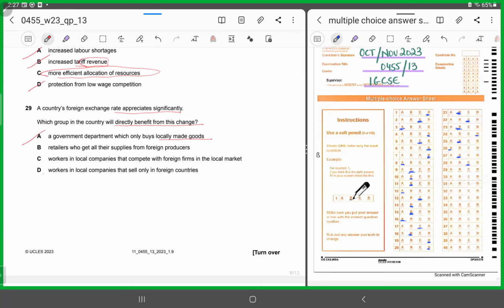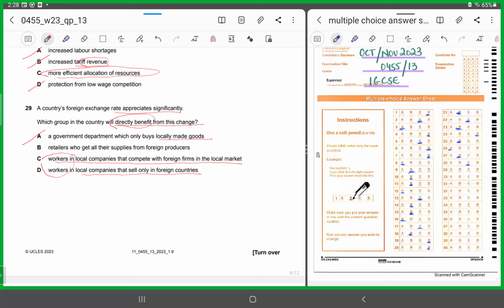D says workers in local companies that sell in foreign countries. C says workers in local companies that compete with foreign firms. So in both C and D, we are talking about workers. We are not talking about the companies. So workers are not going to benefit. They're saying which group will directly benefit from this change. So workers are not going to be benefiting directly.